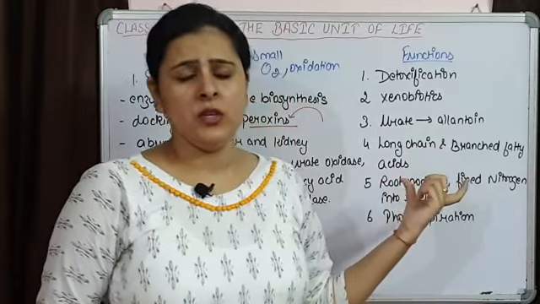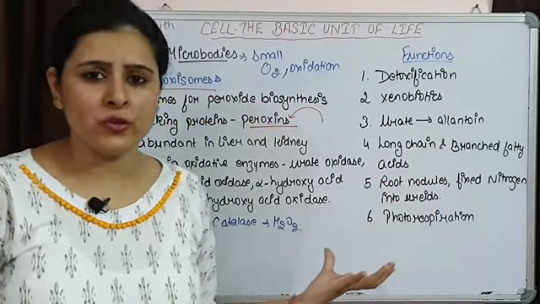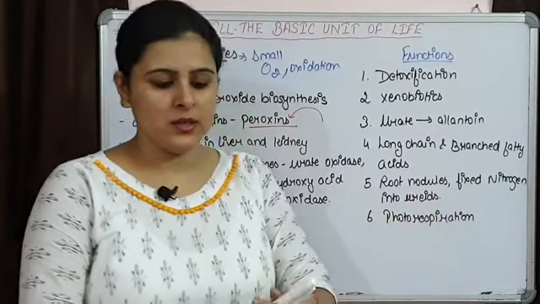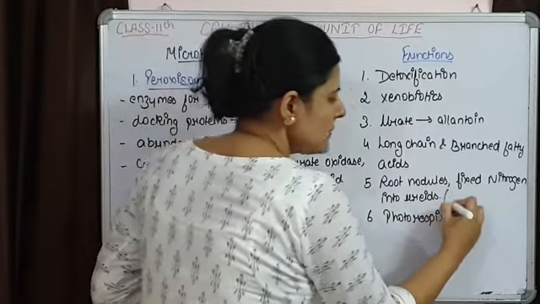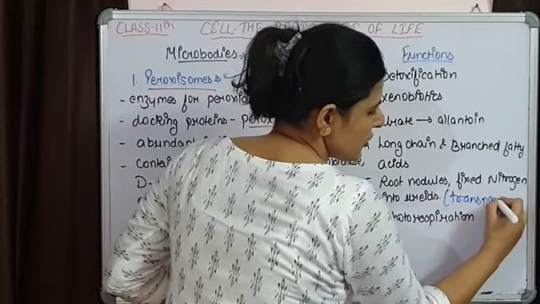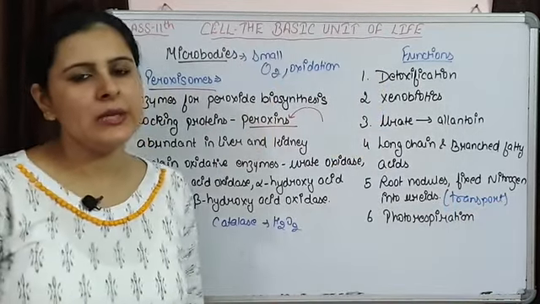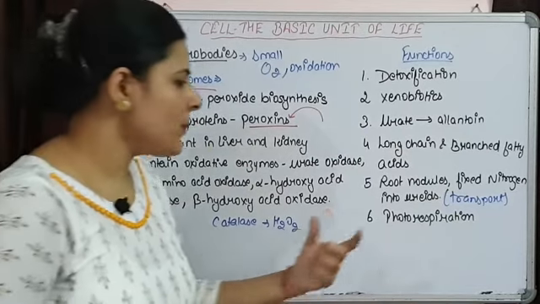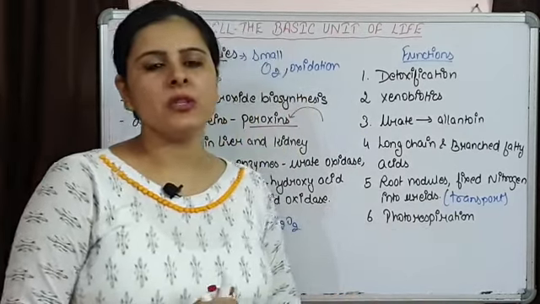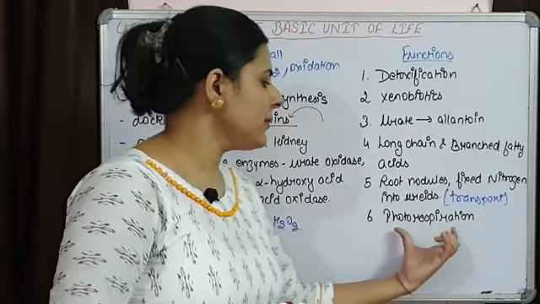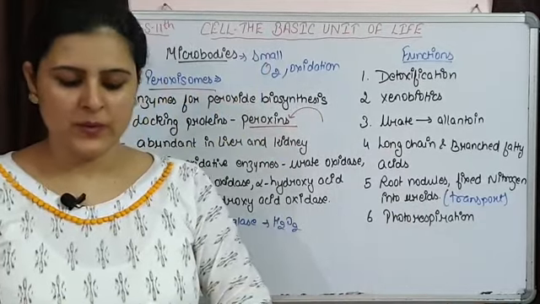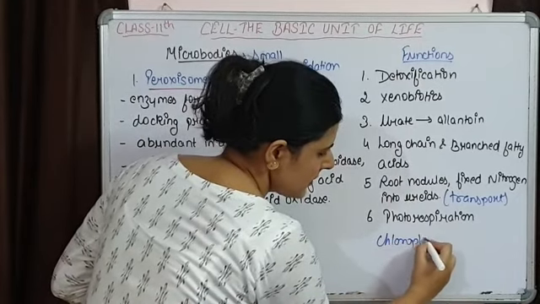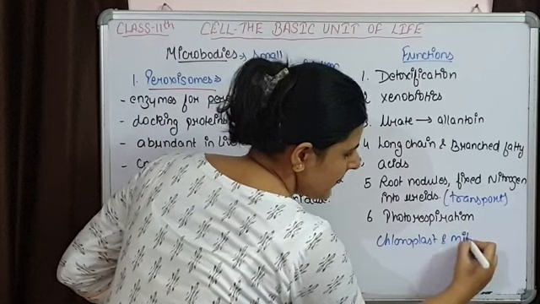In plants, root nodules have fixed nitrogen present. Now that fixed nitrogen is converted into ureides by these peroxisomes, and this is for transportation purposes, so that it can be easily transported. So that is also done by peroxisomes. And the peroxisomes present in plants perform an important role in photorespiration along with chloroplast and mitochondria.